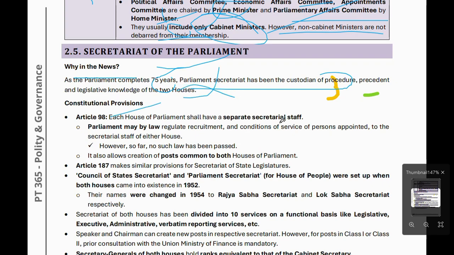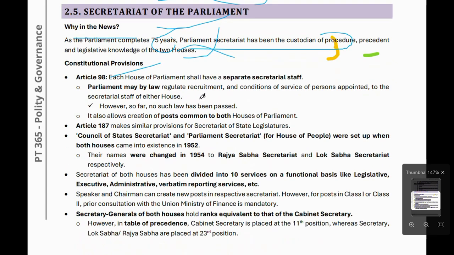What is the constitutional provision? Article 98 mentions that each House of the Parliament shall have a separate secretariat staff. Parliament may by law regulate the recruitment and conditions of service of persons appointed to the secretariat staff of either House. However, so far no such law has been passed. It allows creation of posts common to both Houses of the Parliament.